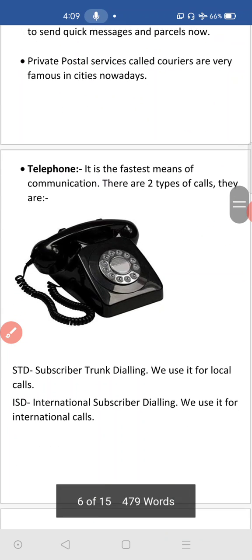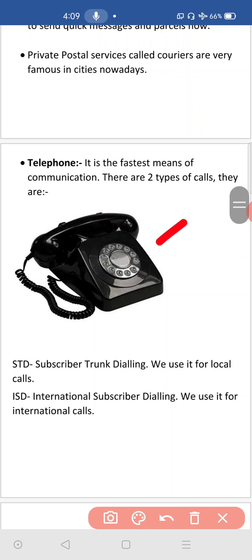Then the next one is telephone. You see this picture, telephone it is. It is the fastest means of communication. Within a few seconds we will get connected with our relatives and friends.